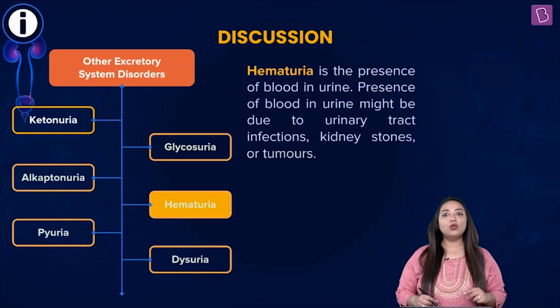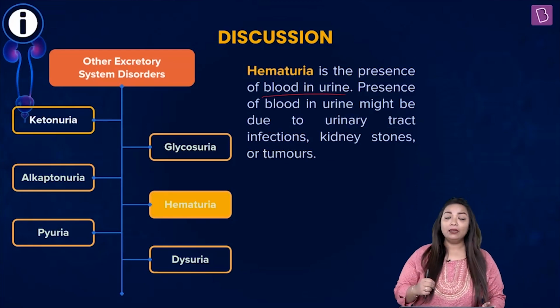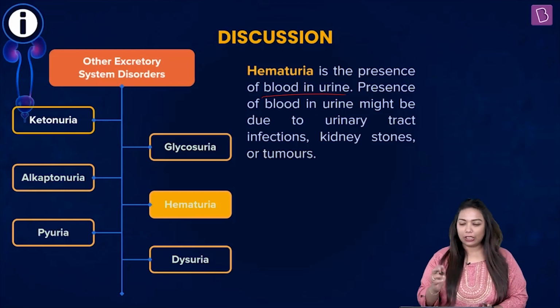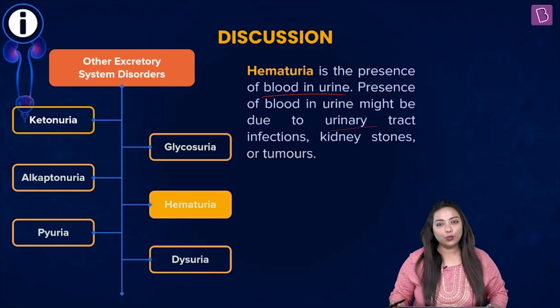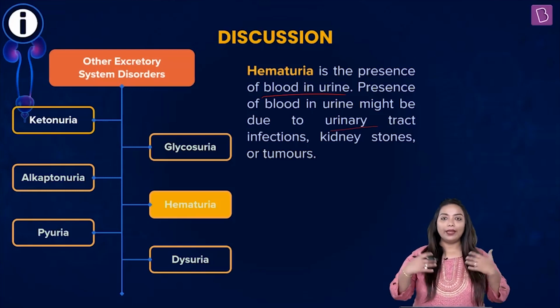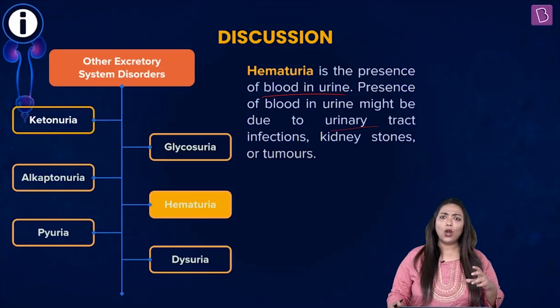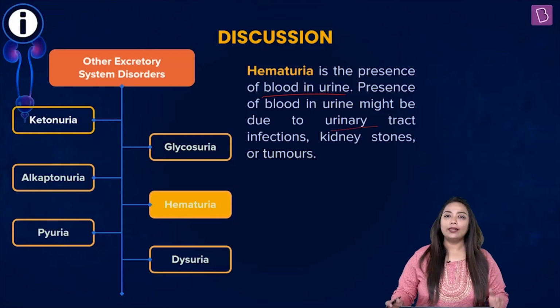Further, hematuria, blood. Hematuria is the presence of blood in urine. And presence of blood in urine can happen in conditions like urinary tract infections, kidney stones, even in case of tumors. Please note, again, do not just worry about these, even if there is a small symptom. At times, there might not be blood in urine in case of urinary tract infection. So, there is always variation when you see symptoms in patients, or symptoms in individuals.